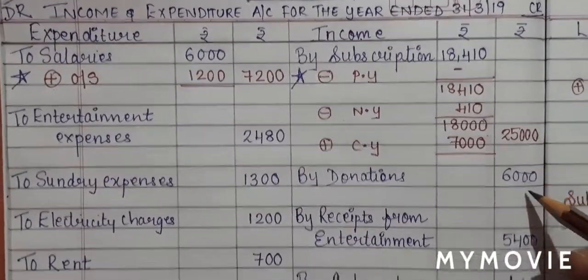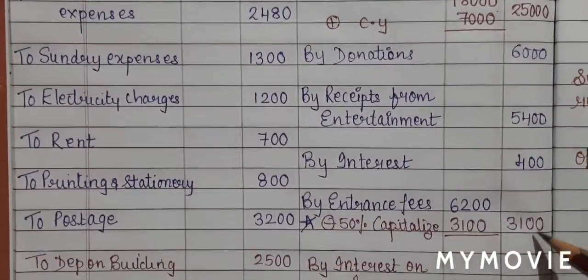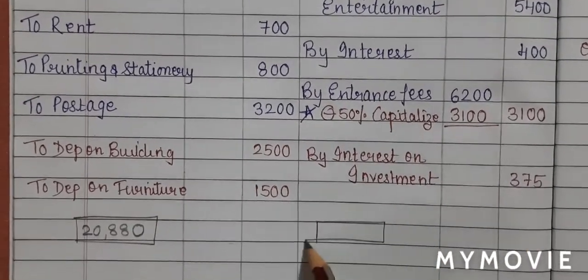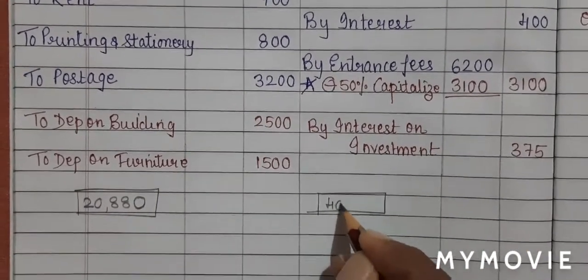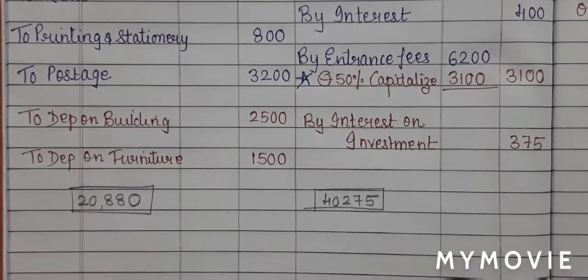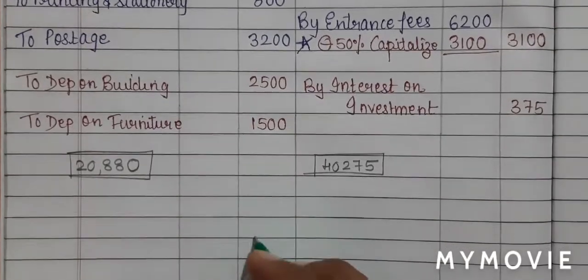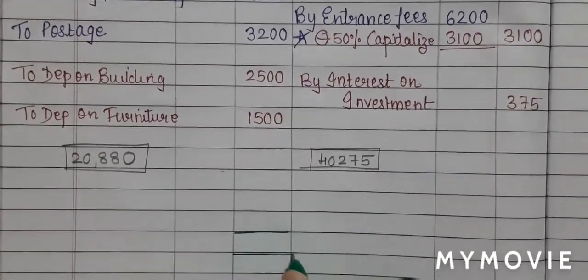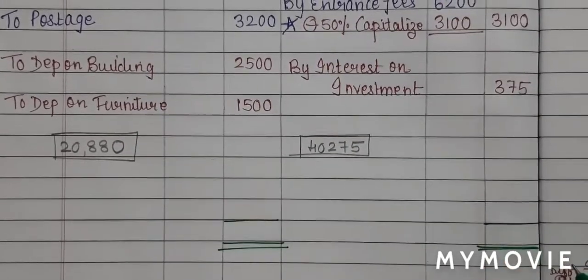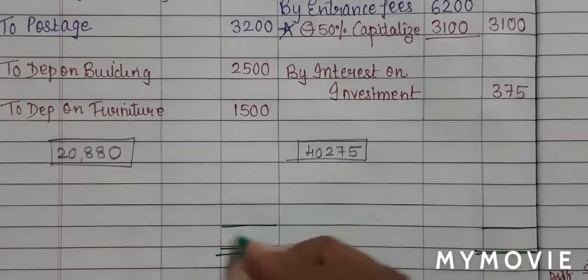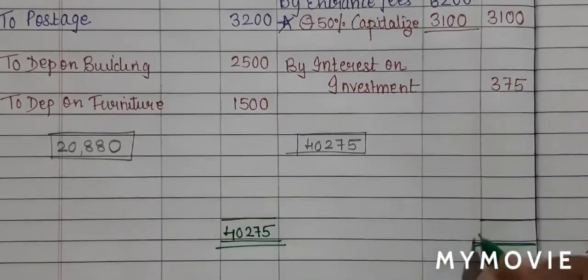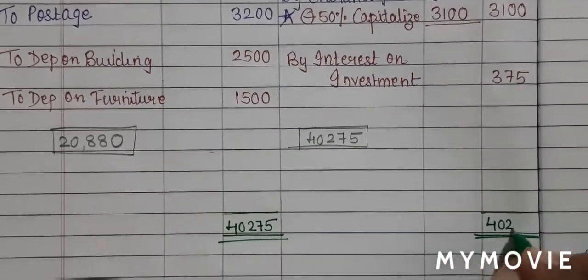So when I total my income side, I get a total of 40,275. Now we will follow the ledger format. I'll double underline on both the sides. Bigger total to be written on both the sides. So 40,275 will be written on both the sides.